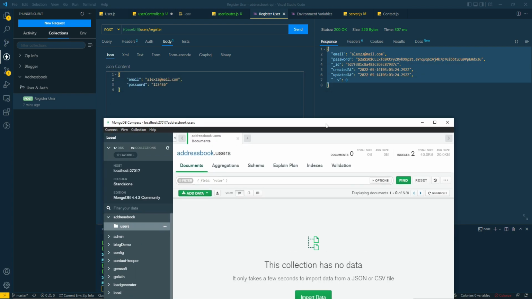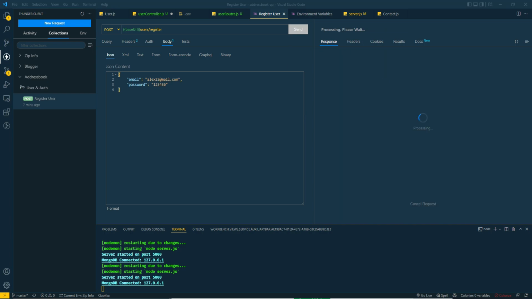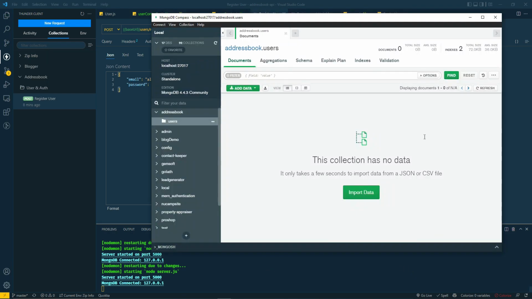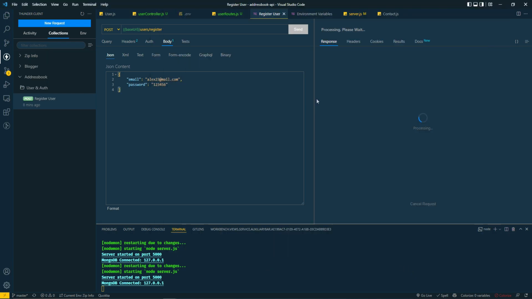We should be getting a token instead of the actual user. Let's see what that is. As you can see, it is hanging here because it's not returning anything, but it is creating it. It's just not sending us anything.